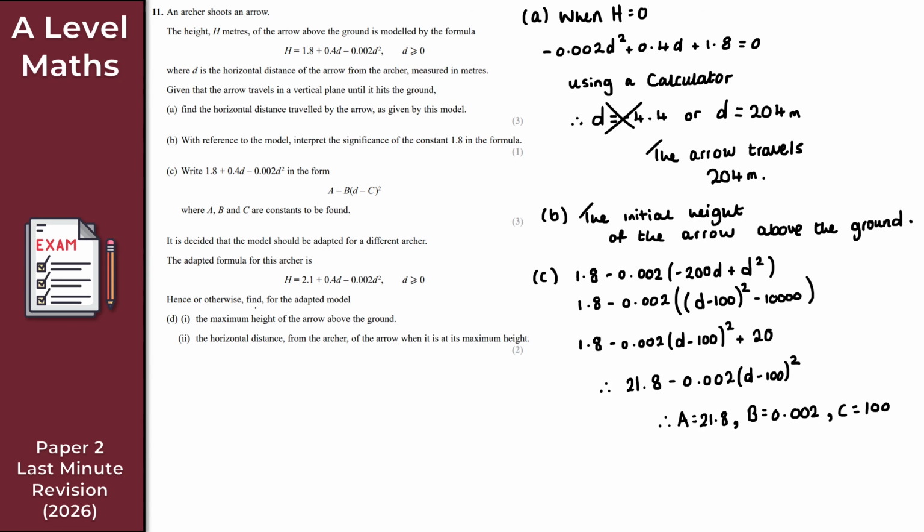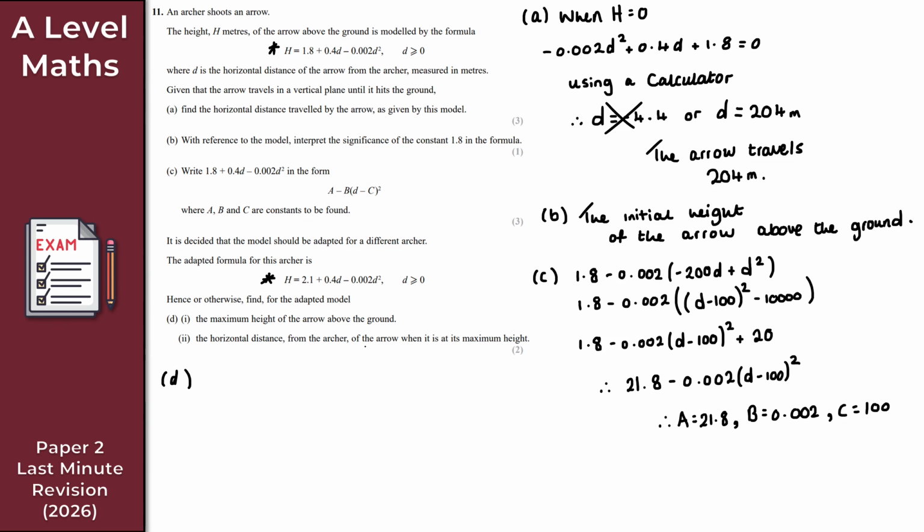Now for part D then, the final part of this question, we've got a little bit more waffle to deal with here. Basically the model is adapted for a different archer, and we get this new formula here. So just compare this to the original formula. That's the original model here, and this here is the new model, right? As you can see, the only thing that is different is this constant. It's 2.1 now. It was originally 1.8. So we'll take that into account in just a moment.